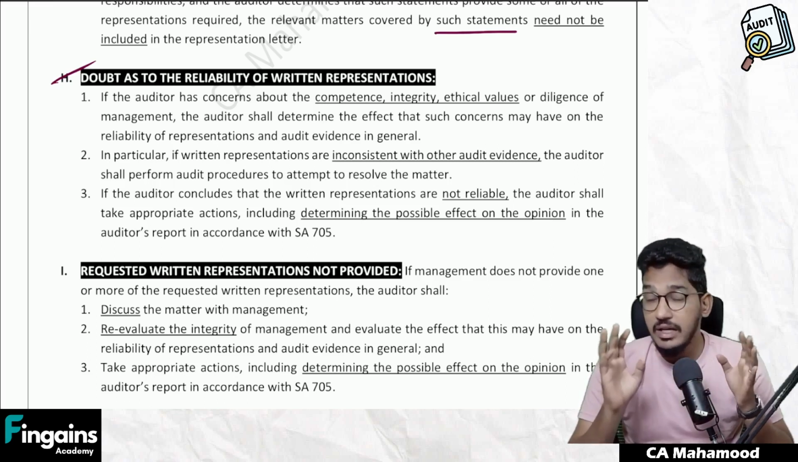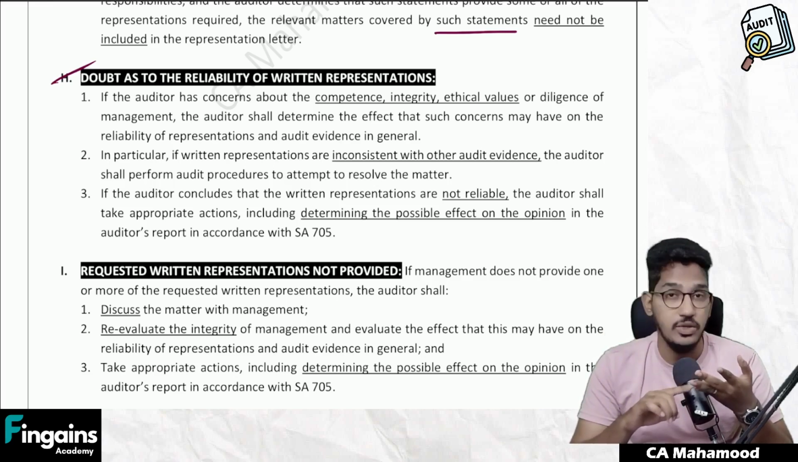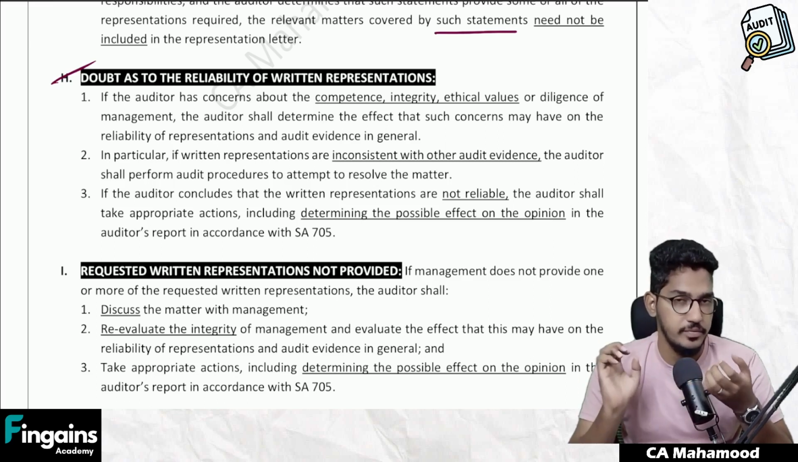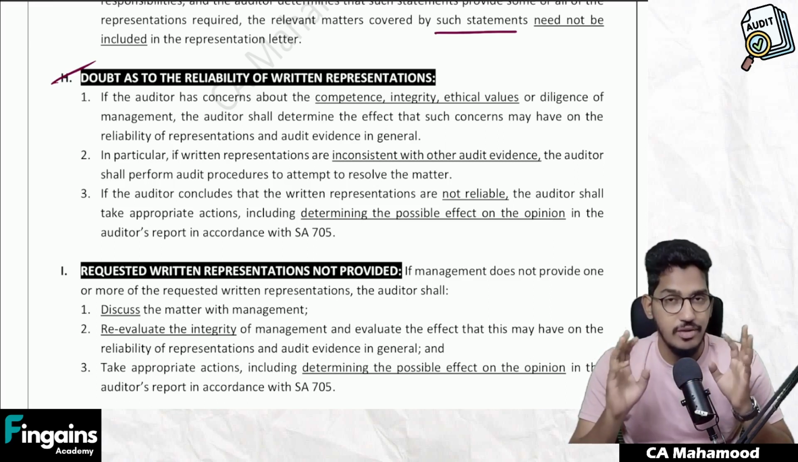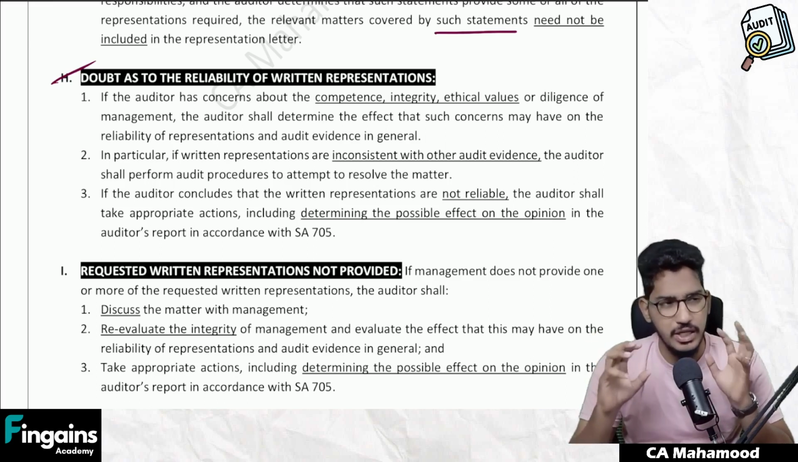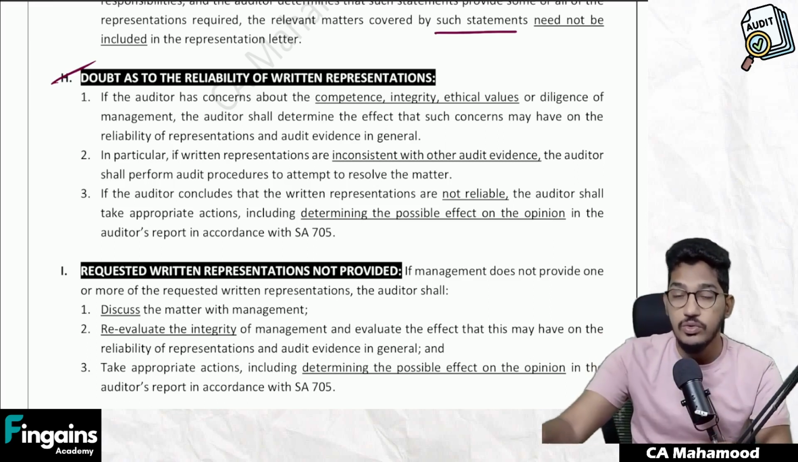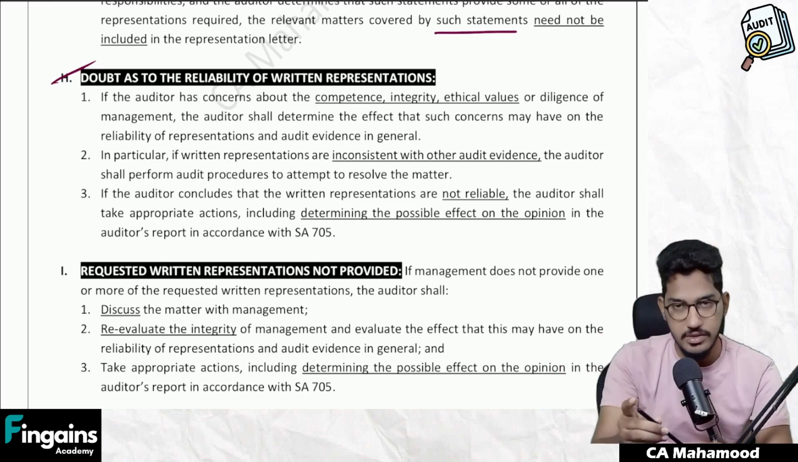If you decided that written representations are not correct, management gave you wrong written representations, then what should you do, sir? Then you have to modify the opinion. The standard says in this case you have to modify the opinion. And if you do a deeper understanding of the standard, they ask you to give the disclaimer of opinion in these cases.